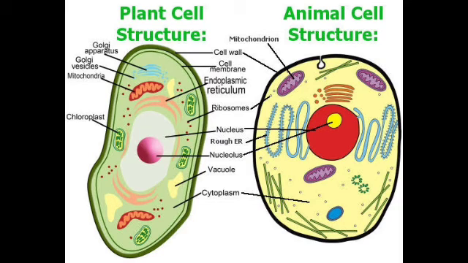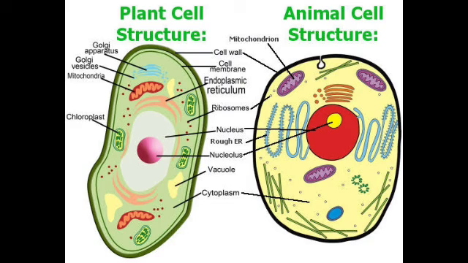So now we discuss the differences between plant cells and animal cells. So what are the differences between plant cell and animal cell? The animal cells do not have any cell wall, but plant cells consist of a cellulose cell wall outside the cell membrane, which protects the cell from the outside. And the animal cells are irregular or round in shape, whereas the plant cells are square or rectangular in shape.